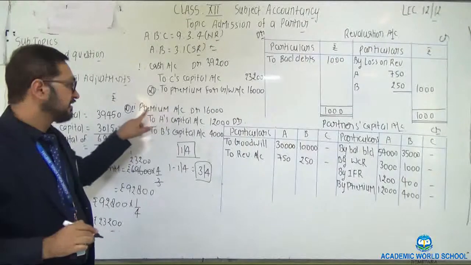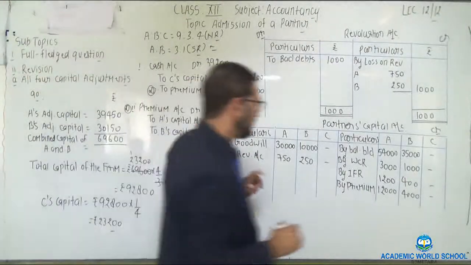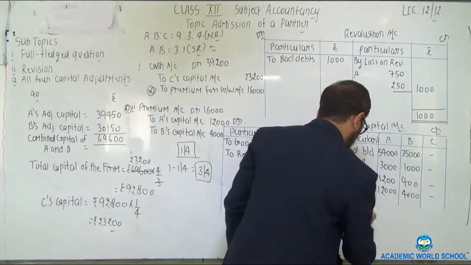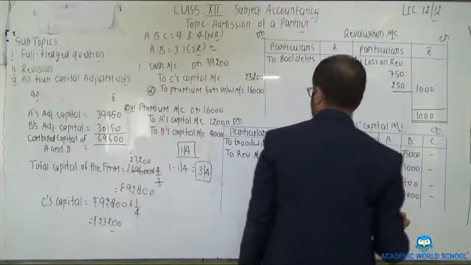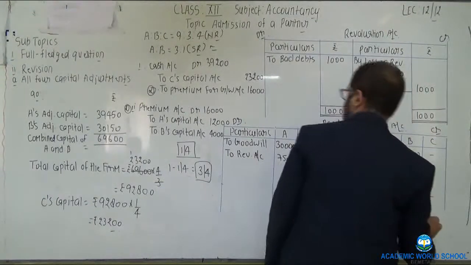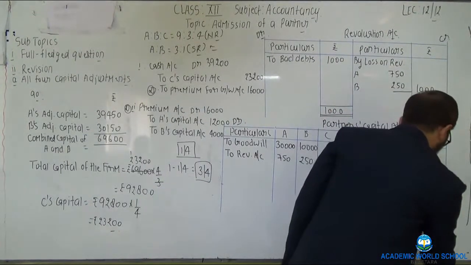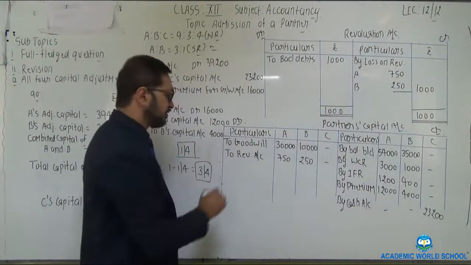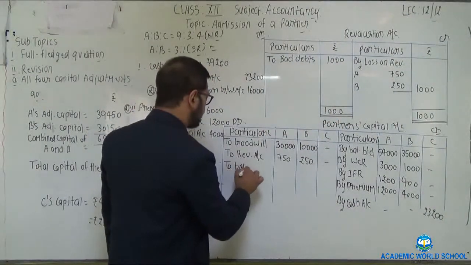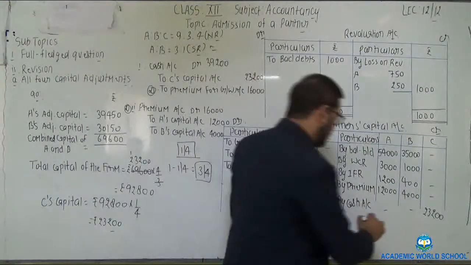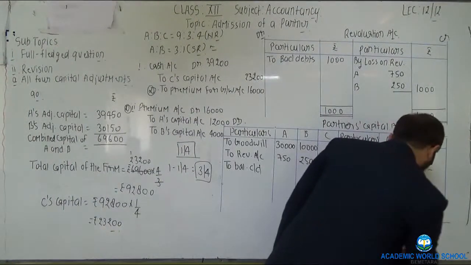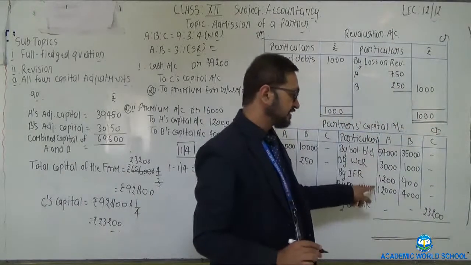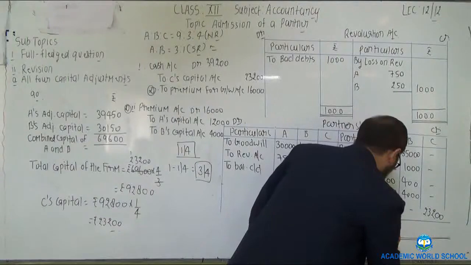Once it is credited, in the second entry it is debited. Now entry is cash to C's capital. Write here as by cash account, amount to be placed in C's column, that is 23,200. Clear? Now make the total of all the partners. To balance carried down. Total of credit side, that is 54, 57, 69, 70,200.